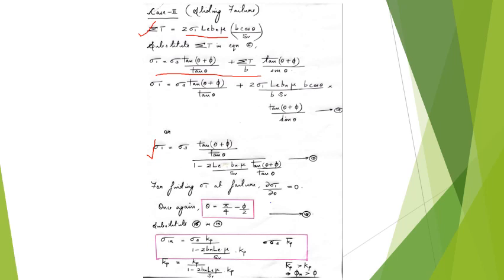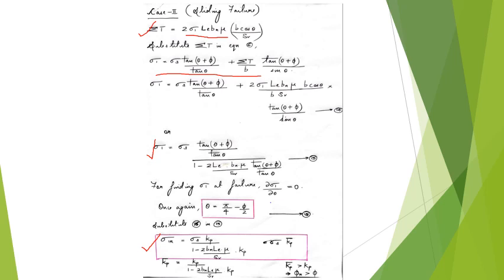So that is pi by 4 minus phi by 2. On substituting this value of theta in the sigma 1 equation, we'll be able to know the normal stress of the reinforced soil at failure. So this is how we get the equation for sigma 1. Sigma 1 R simply denotes the normal stress of the reinforced soil.